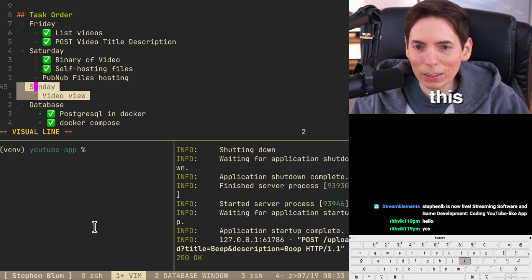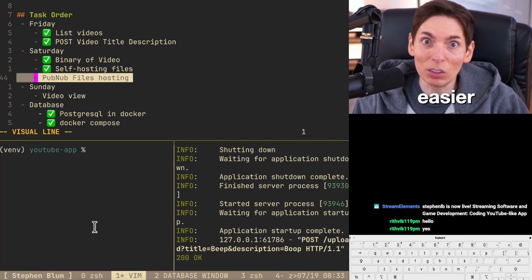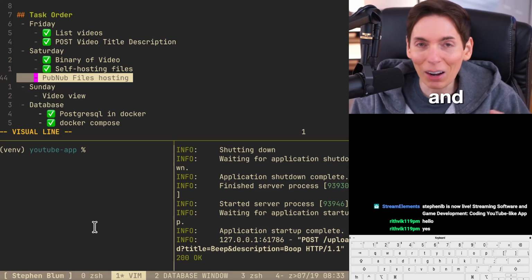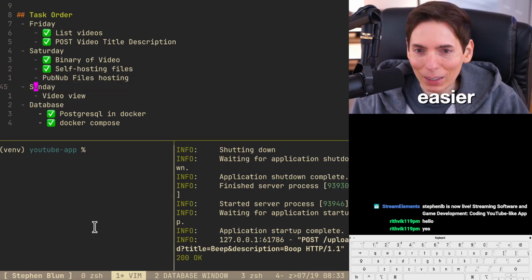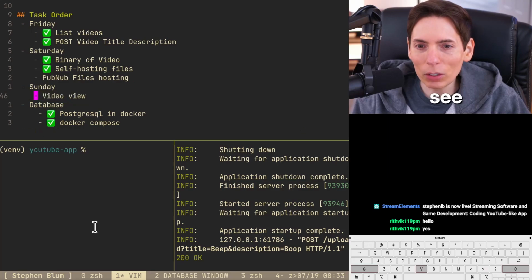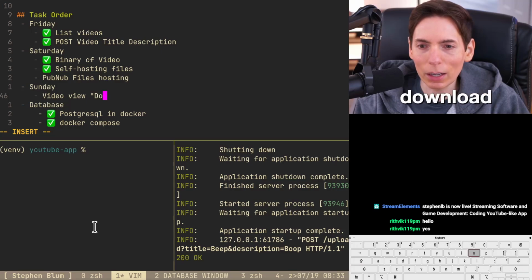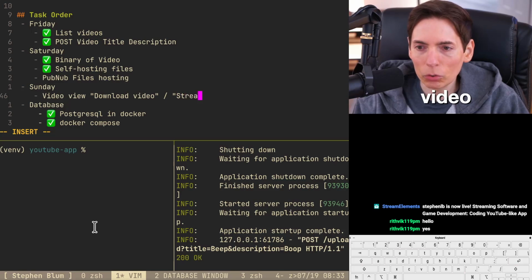All right, so I think this is the plan. We could do these things. If we do file hosting here, it's going to be a lot easier because then we just point the video player to the file, and it'll be way easier. So let's see if we can at least get the view of the video file. So we should be able to download the video. Technically, this is the download video, or stream the video. This will be the plan for today.